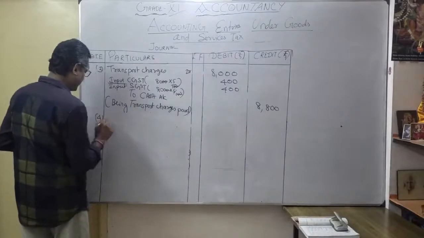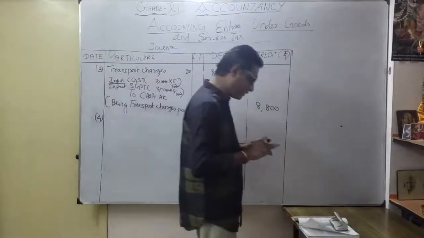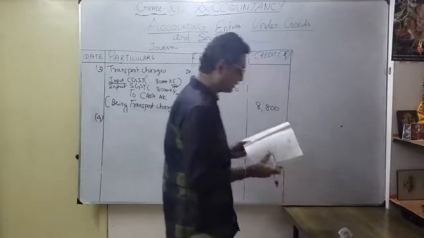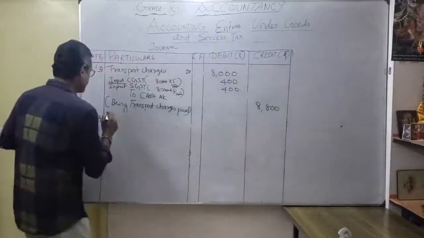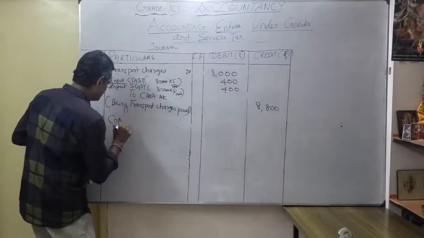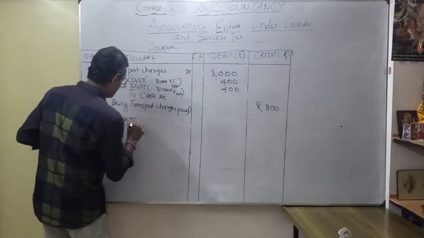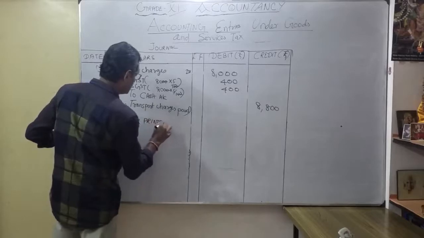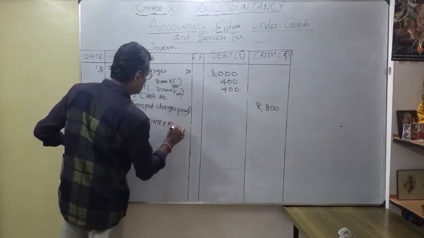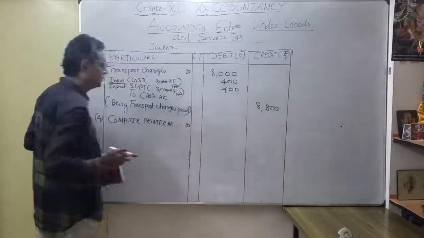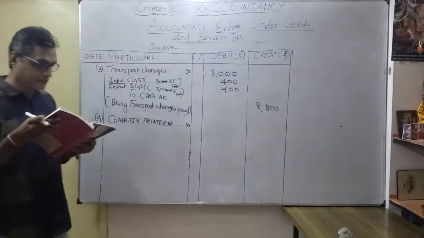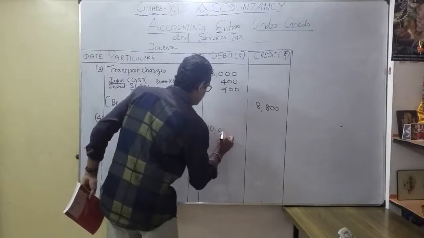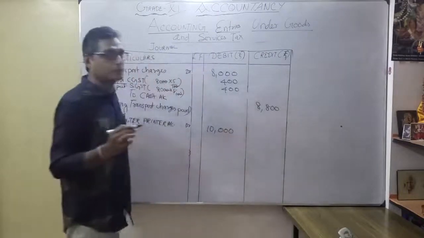Okay, how do I have to write? Whether I have to write computer or computer printer. So I purchased computer printer, how much? It is 10,000. Okay, I have to write computer printer. It is the asset, correct? Computer printer account debit. How much? You purchased for 10,000, correct? For this 10,000, now you are going to pay tax again.